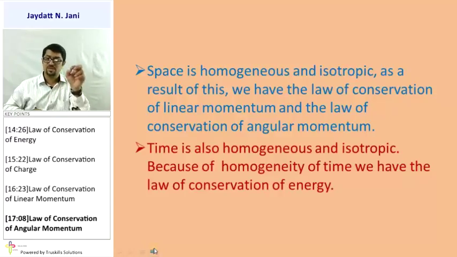And because of that homogeneity, we can also explain the law of conservation of energy.